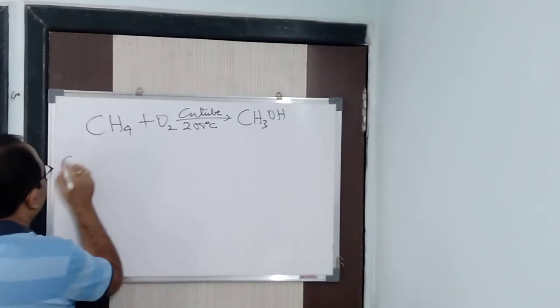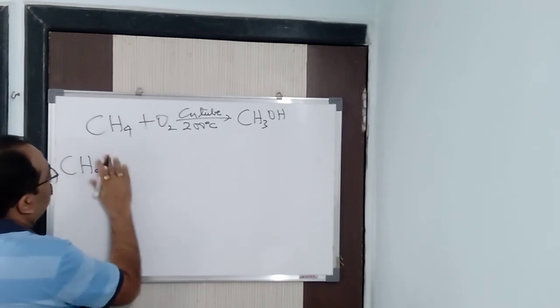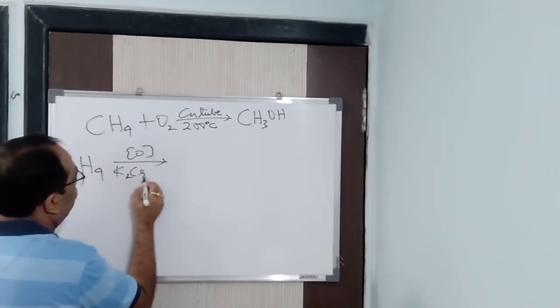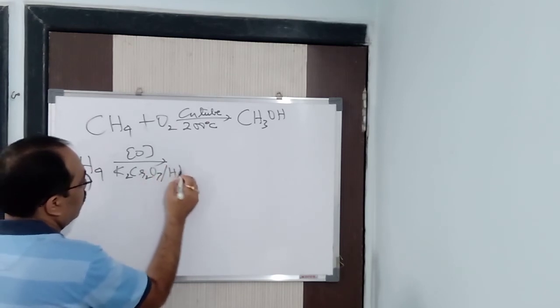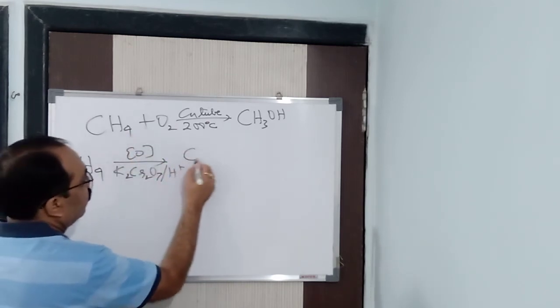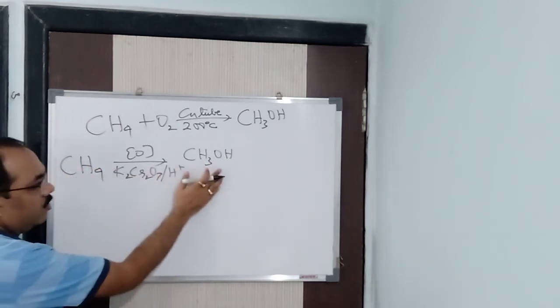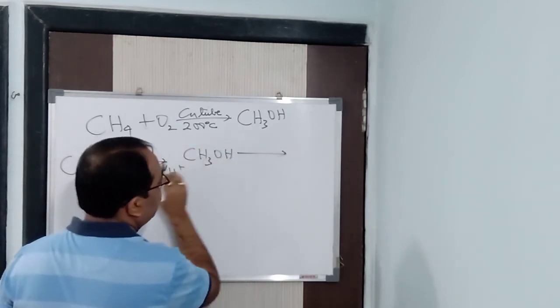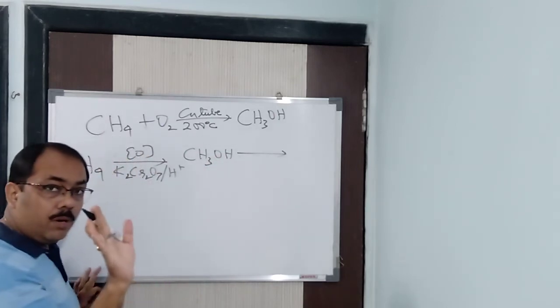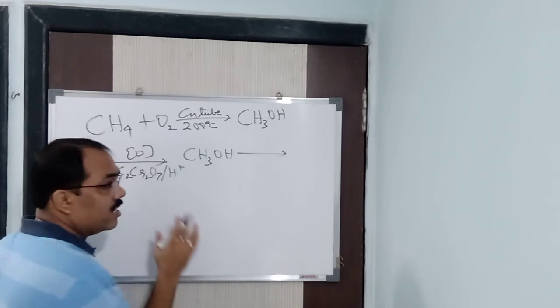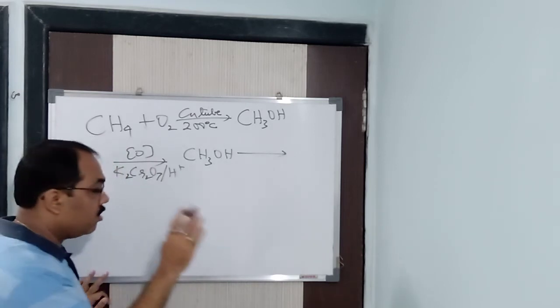Means if you take here CH4 in presence of nascent oxygen, which will give nascent oxygen? K2Cr2O7 / H plus. This will give nascent oxygen. What am I going to get? What did I say? Alcohol. Methane, alkanes will give you alcohol. Now, next, this is a chain reaction. Here the secondary product is not important, so no need to write it. You may or you may not. If you want, you can write that water will be formed. But that is not required.